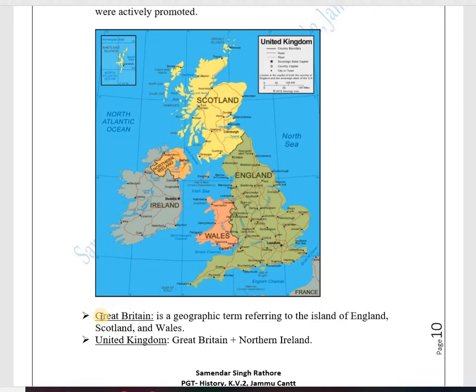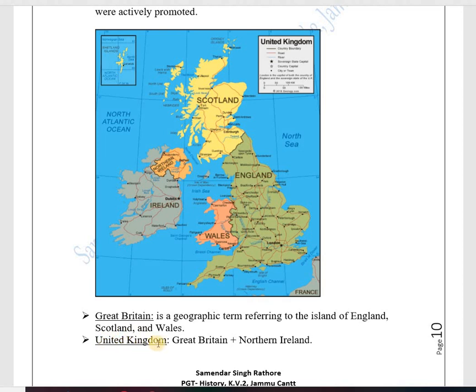Now, mostly we try to think that Great Britain is the same as the United Kingdom, and England is also the same. These words are all totally different. Now we'll understand what Great Britain is. Great Britain means Wales, England and Scotland. These three countries, when they are united, are referred to as Great Britain.